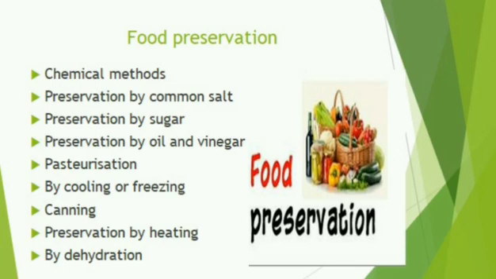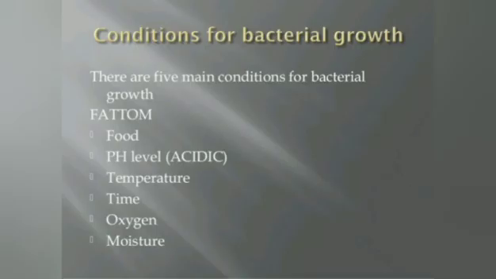Food preservation can be done with chemical method or physical method. Food gets spoiled due to microbial contamination. Most microbes cannot grow or multiply in certain conditions. Do you remember? Just recollect the points which we have discussed in our previous session. We should not provide warm and moist conditions for the microbial growth. Let us discuss one by one in detail how we are going to preserve our food item.